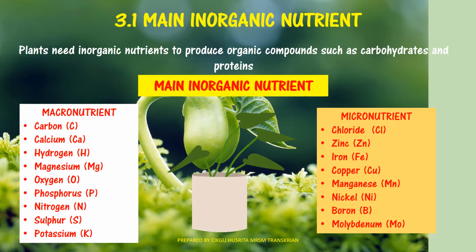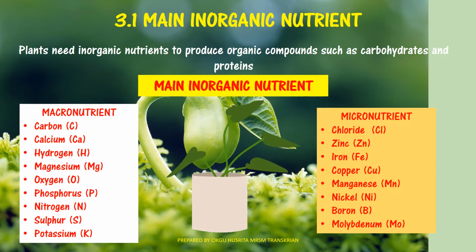First one, main inorganic nutrient. Alright, so like other living things, plants also need nutrients to grow well and produce high quality yield. So plants need inorganic nutrients to produce organic compounds such as carbohydrate and protein. There are two main inorganic nutrients.